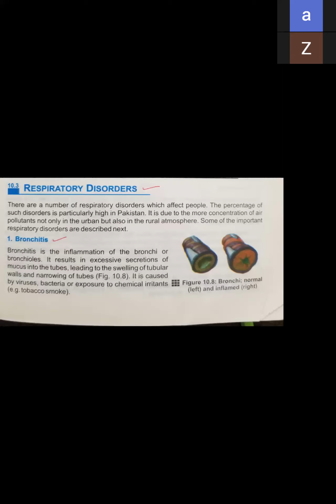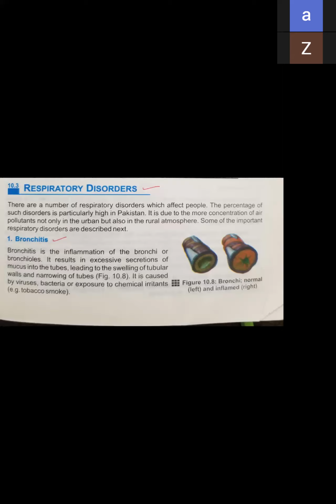But chronic bronchitis is dangerous. The bronchi develop chronic inflammation, which usually lasts for 3 months to 2 years. So it takes time. A person can take 3 months or even 2 years for recovery.